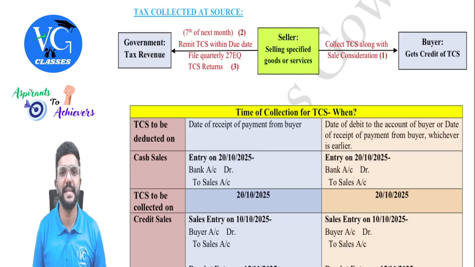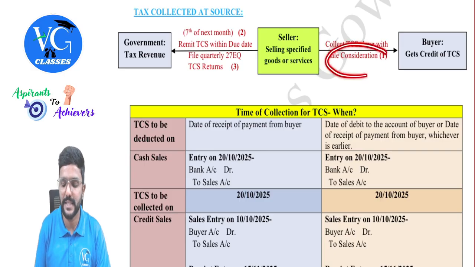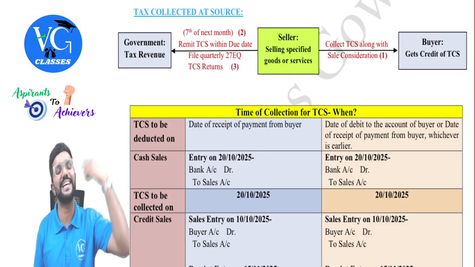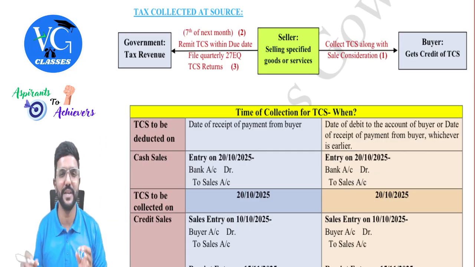Now we will learn the concept of tax collected at source. In short, we call it TCS. TCS is supposed to be collected by the seller on the sale of some specified goods or services. It is not applicable for all goods and services, guys, only for a few selected ones. If TCS is applicable, when the seller is collecting the sale consideration from the buyer, in addition to the sale consideration he should also collect TCS at the respective rate. There are different rates of TCS, but don't worry, the TCS concept is not as voluminous as TDS, guys. TCS is applicable only in a few cases. We will learn that.